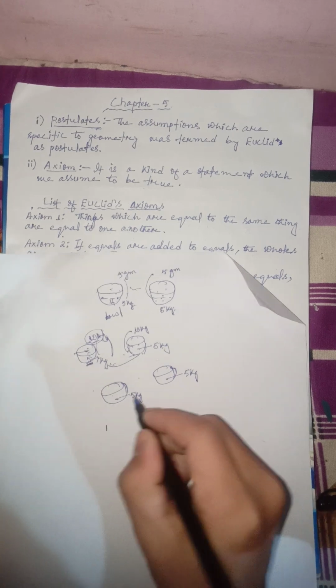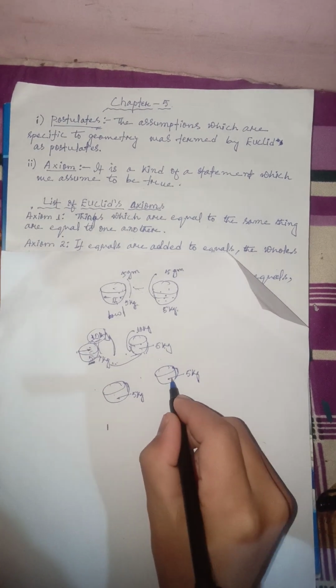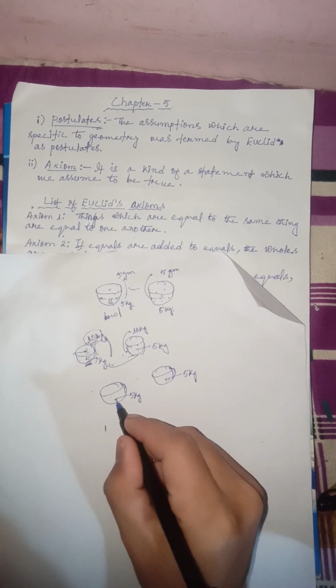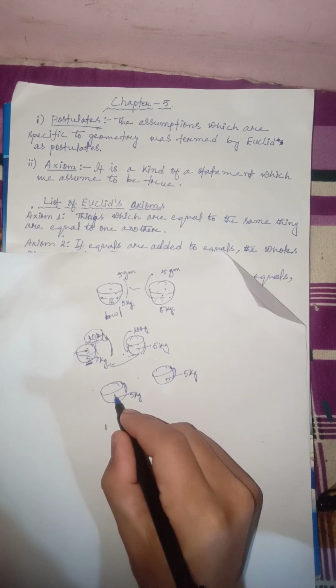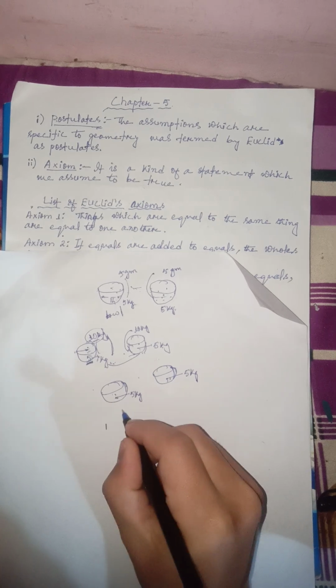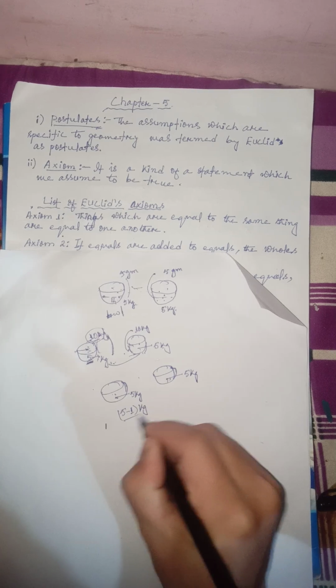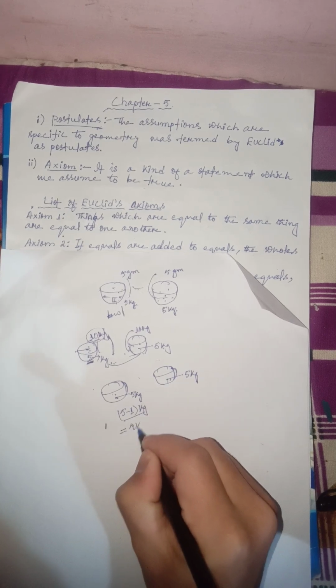Now these are the two quantities that we have, and each of these are the same, right? Now let us subtract 1 kilogram from this 5 kilogram, means 5 minus 1 kilogram. So if we subtract this, then we get 4 kilogram.